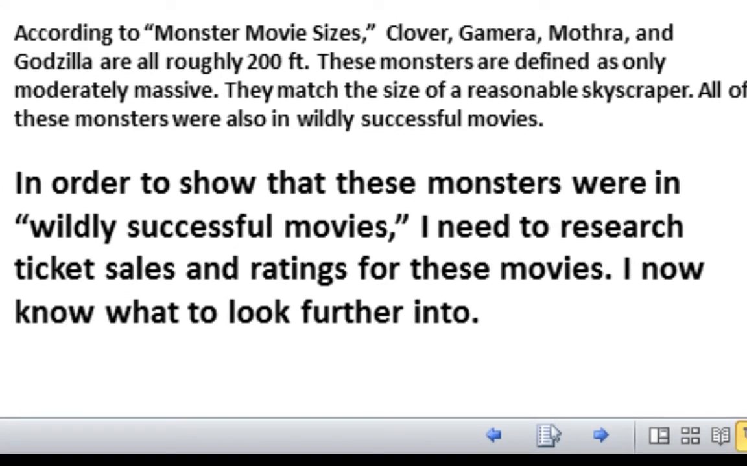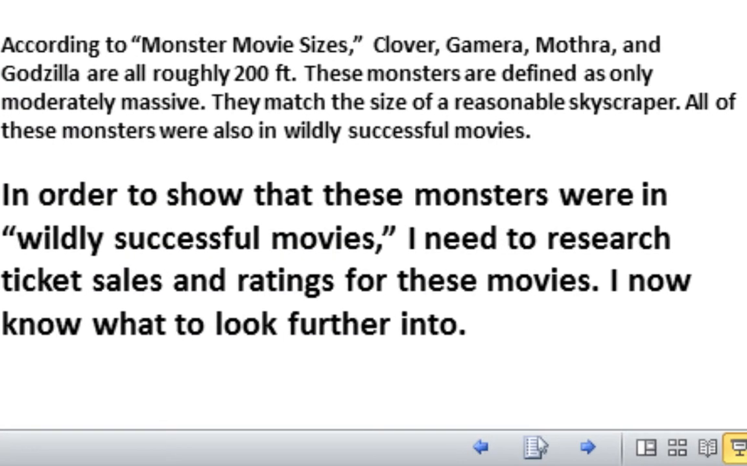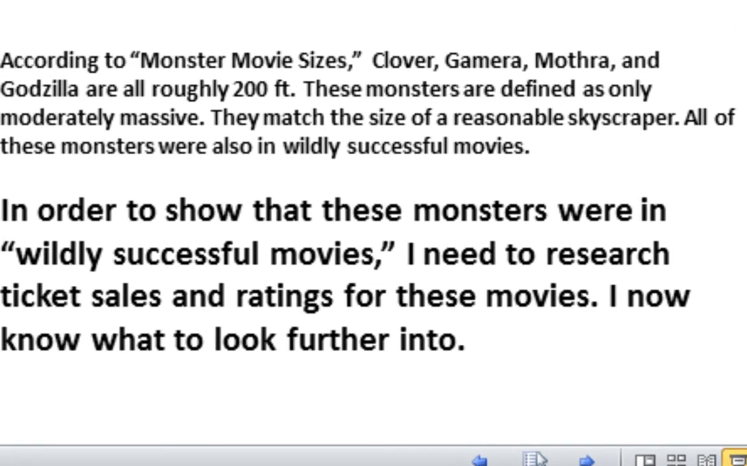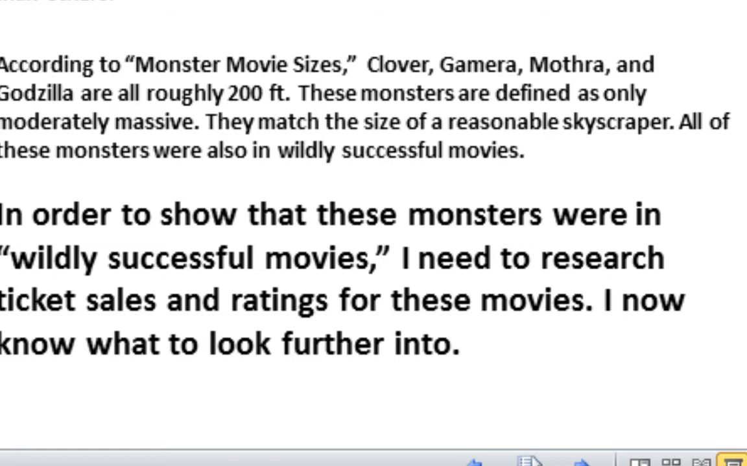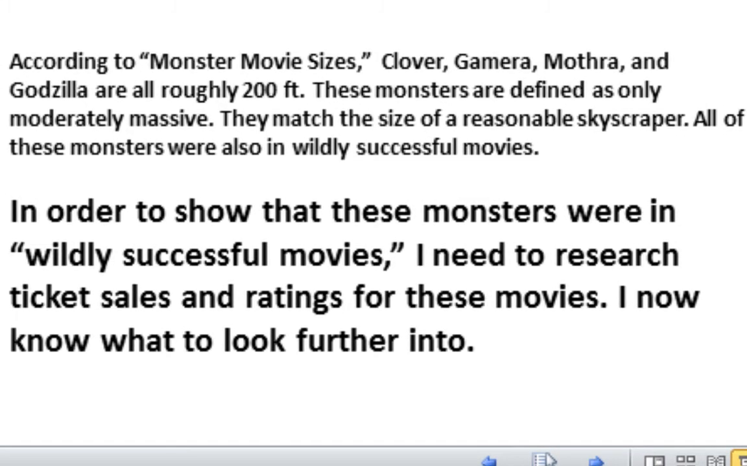So I know that I'm trying to make this correlation between size and popularity of monsters. So I'm going to make this comment. I'm going to define my category. According to monster movie sizes, that's the poster's title, right? According to that, these monsters are defined as only moderately massive. We have these monsters that are 200 feet. They match the size of a reasonable skyscraper, something to compare it to give some sort of illustration to my reader who may not be looking at the poster. All of these monsters were also in wildly successful movies.